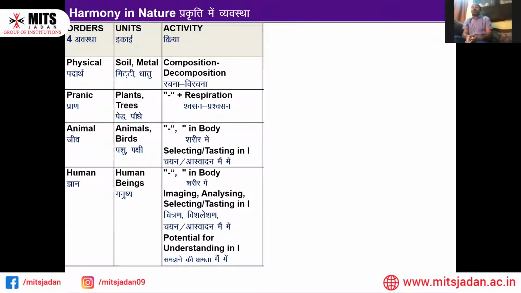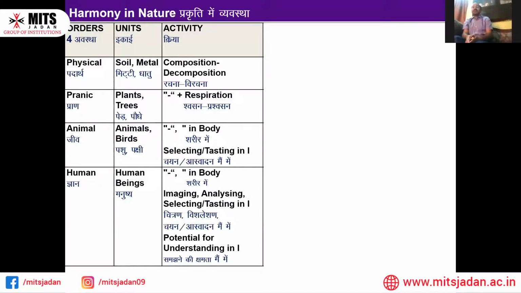Now the fourth, the human order. What kinds of units are there? It is the human beings. And what kinds of activities are over there? Undoubtedly, it is composition, decomposition, respiration, and selecting and tasting. But apart from that, we have analyzing, we have imagination, we have desire and thought. This is what we have already gone through. So these kinds of activities are present in human beings.